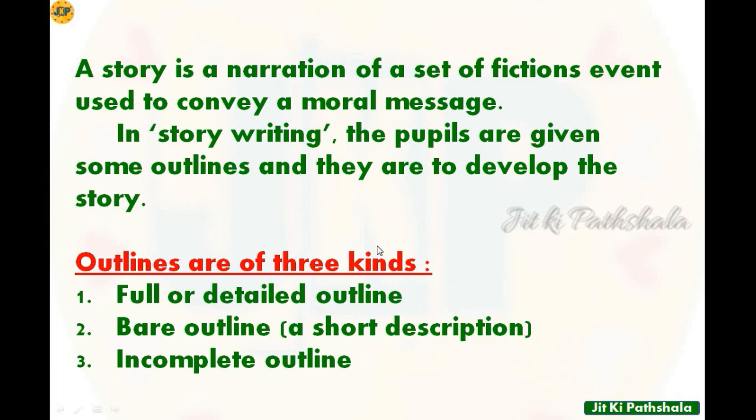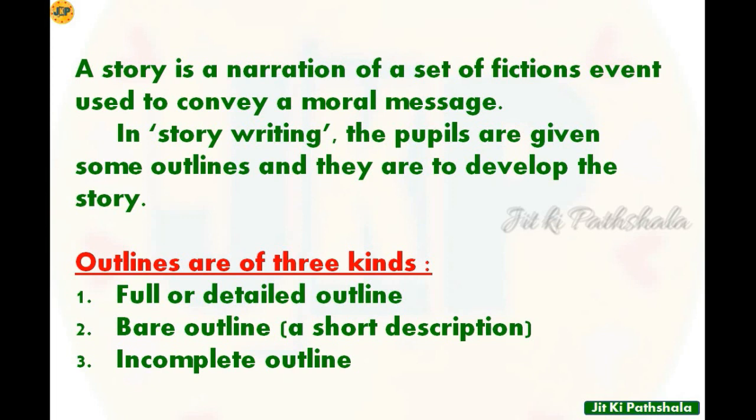And in the exam, we get the outline. With the help of the outline, we can start writing a story. So outlines are mainly of three kinds. Like full or detailed outline, which gives us full information about a story. Next is bare outline, that is a short description about a story, and then we can just expand the story in our own way. And number 3, incomplete outline. So these are the kinds of outline.